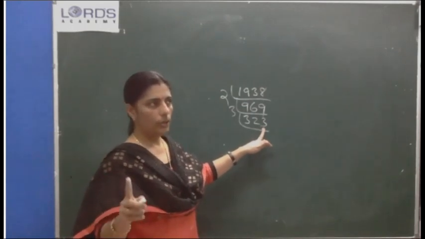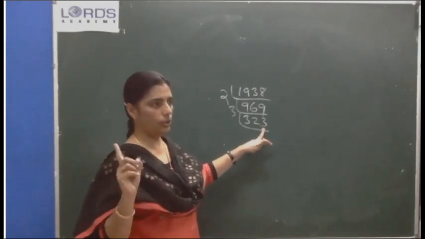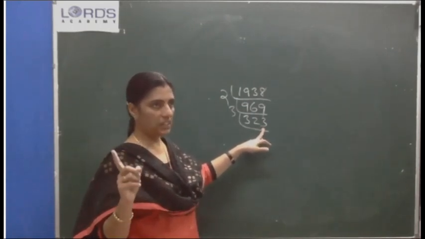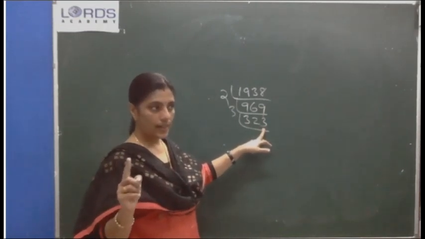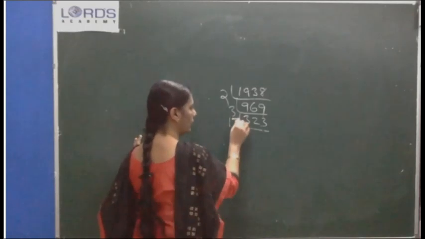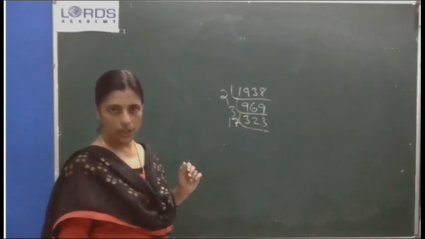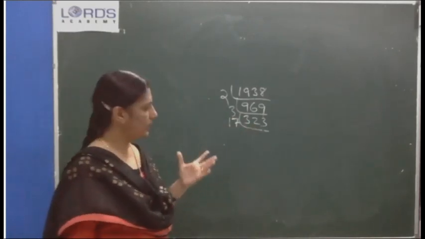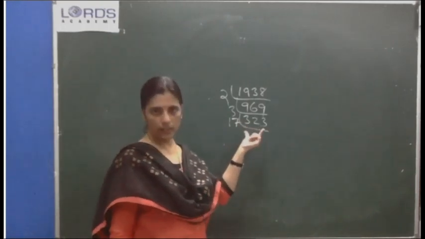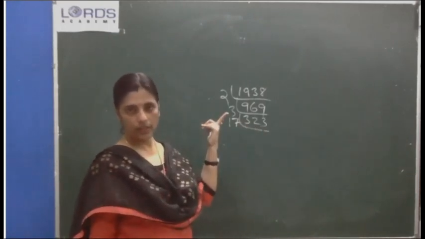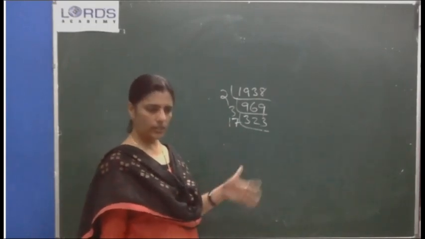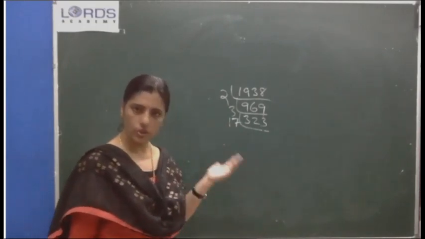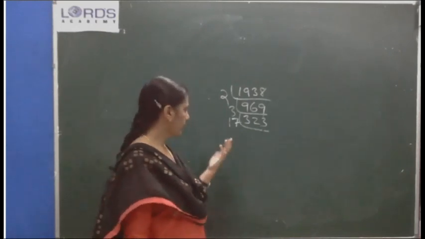Then in 323, which number? 3 won't go, 5 no, 7 no, 11 no, 13 no, 17 will go. You can check. In 323, 17 will go. Likewise, for some special numbers, it's better you just note down. Otherwise, you do the division and you may get it. After 13, if it is not possible, you try with 17.